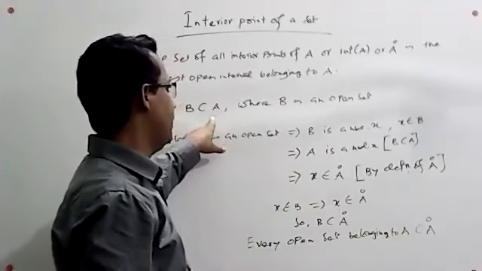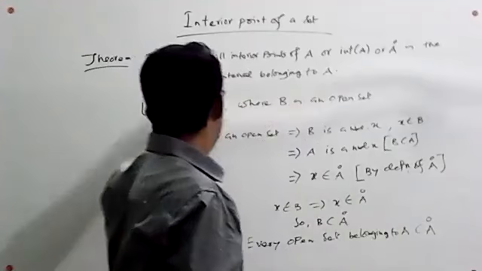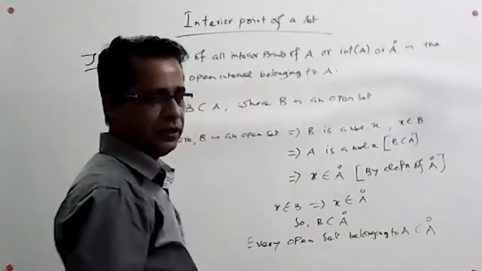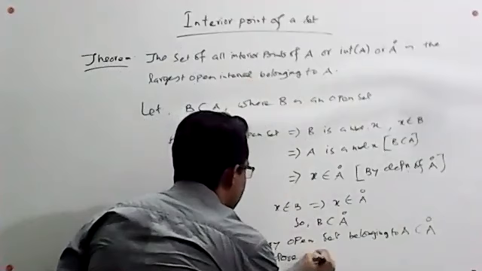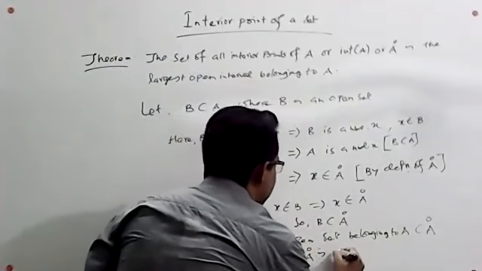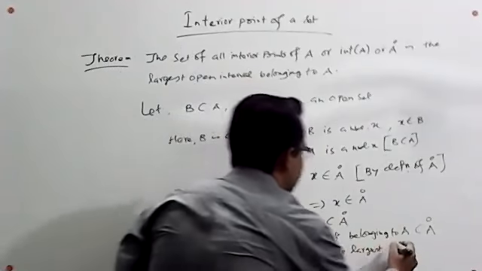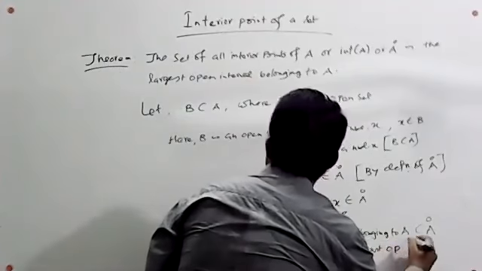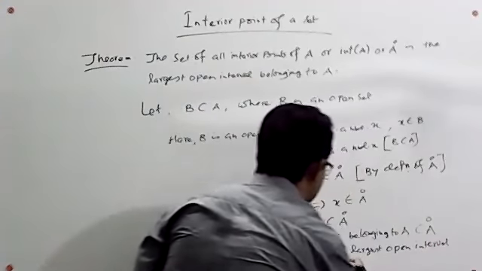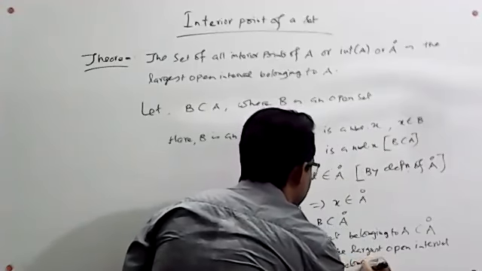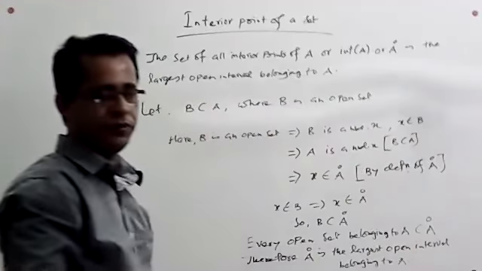Hence A naught is the largest open set belonging to A. Therefore, the interior of A is the largest open set belonging to A, and the theorem is proved.